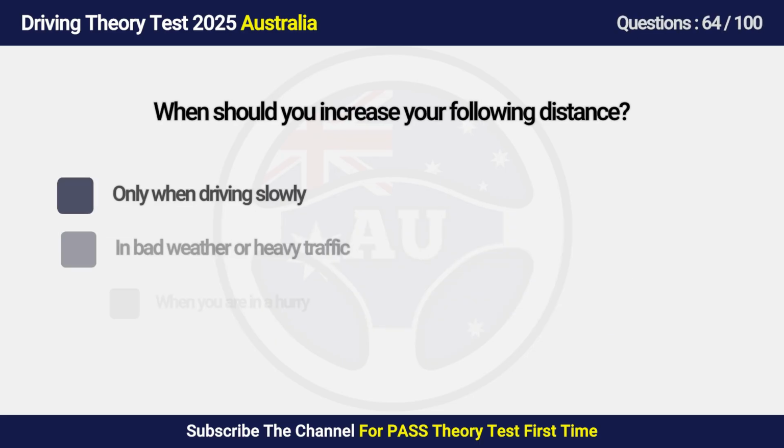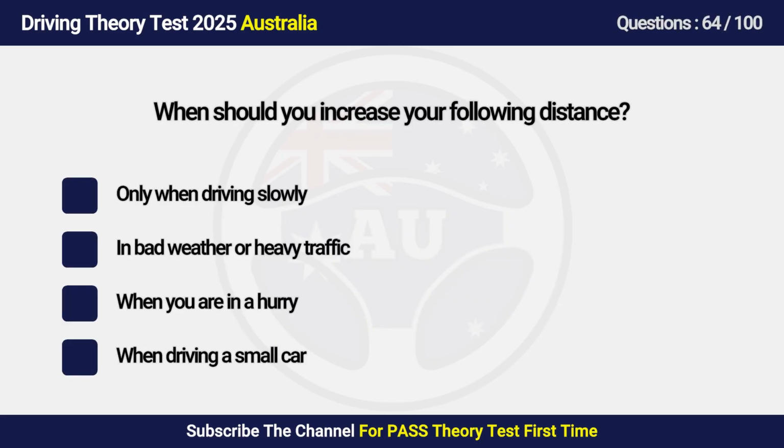Question 64. When should you increase your following distance? A. Only when driving slowly. B. In bad weather or heavy traffic. C. When you are in a hurry. D. When driving a small car.